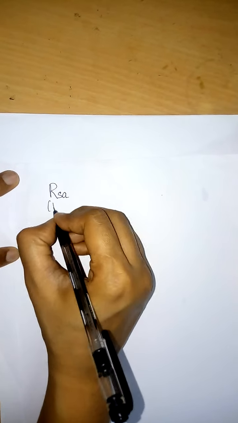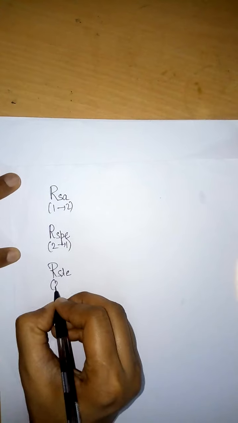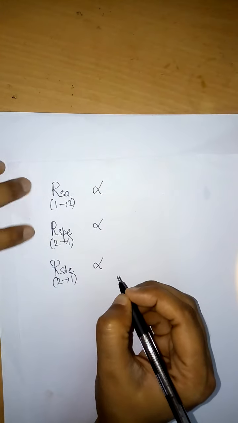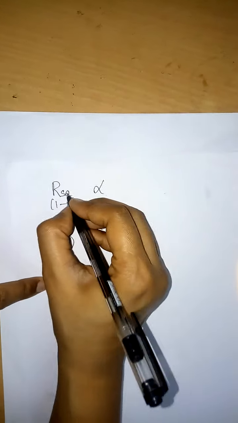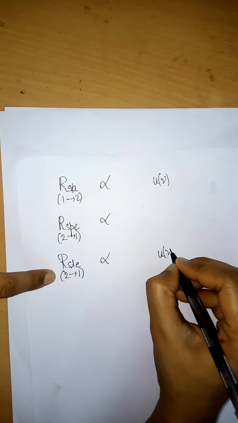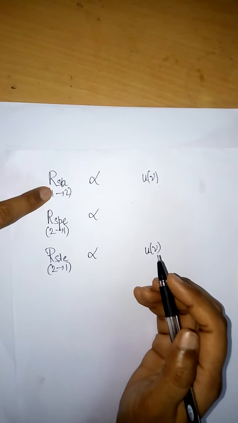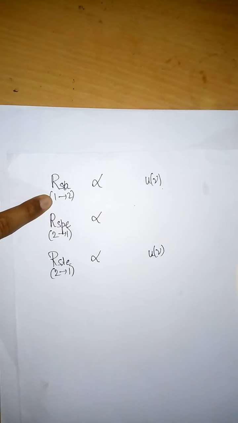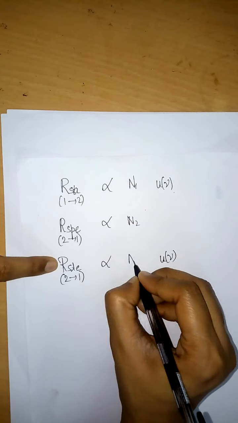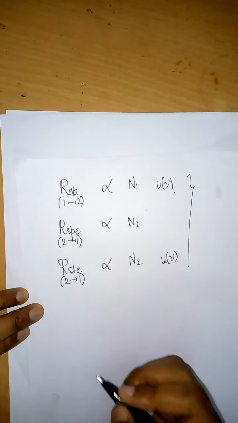Absorption is always from 1 to 2, emission is always from 2 to 1. Since the first and the third are stimulated, there will be a mention of the external source's energy density. The number of atoms considered will be N1 for absorption, and N2 for both emissions.